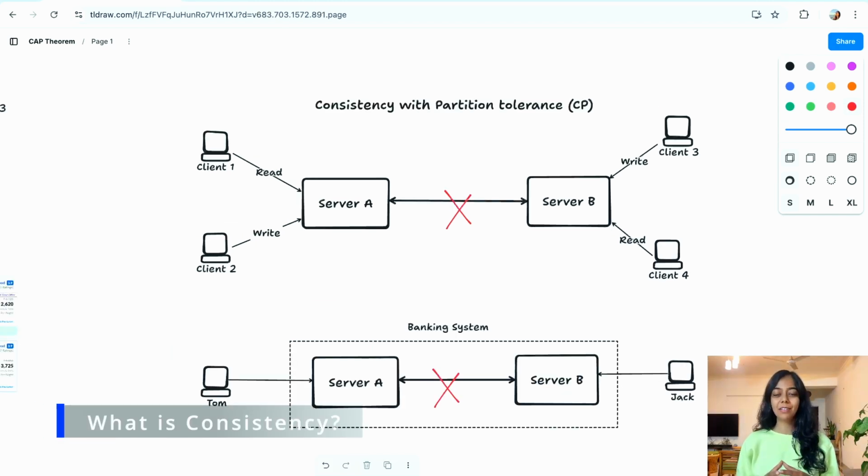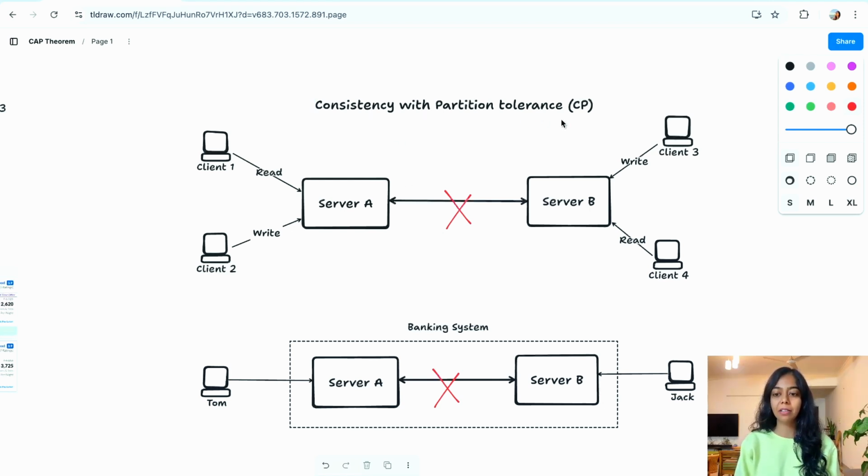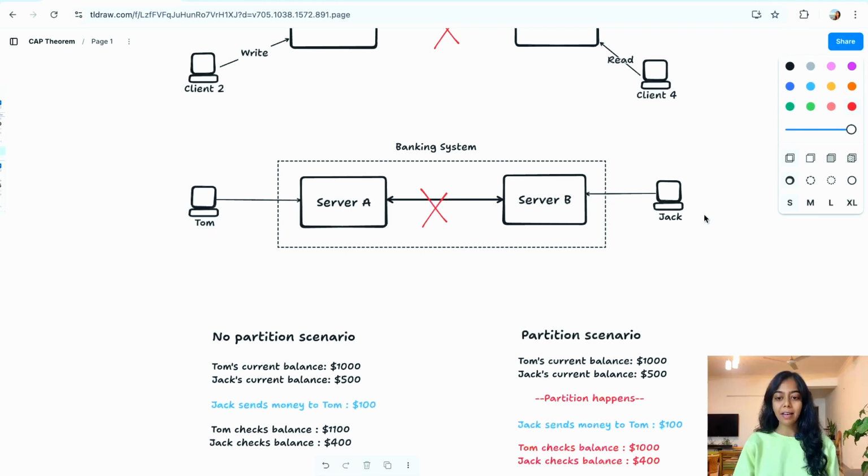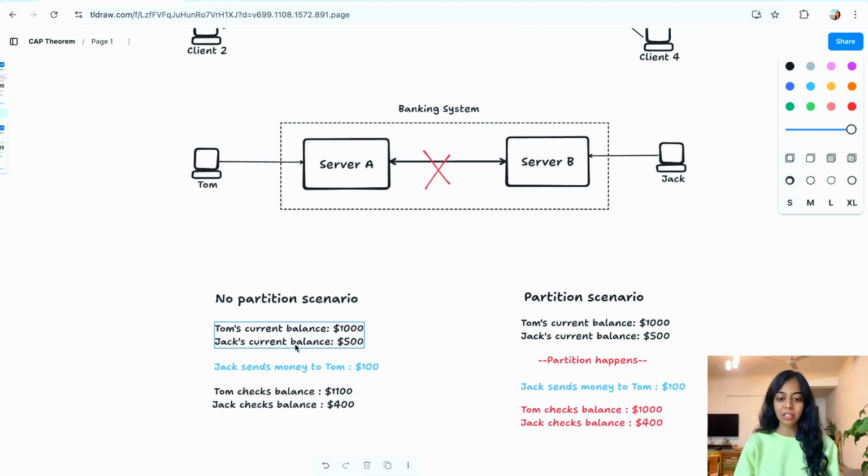The next letter in this theorem is C for consistency. Consistency means that every user sees the same data, irrespective of the server they are connected to. Now let's look at a system that has chosen consistency with partition tolerance, or CP. We'll take a banking system example to understand CP. So Tom and Jack are two clients of a bank. Tom's requests are served through server A and Jack's requests are served through server B. When there's no partition and Tom and Jack check their balance, Tom's balance is $1,000 and Jack's balance is $500.